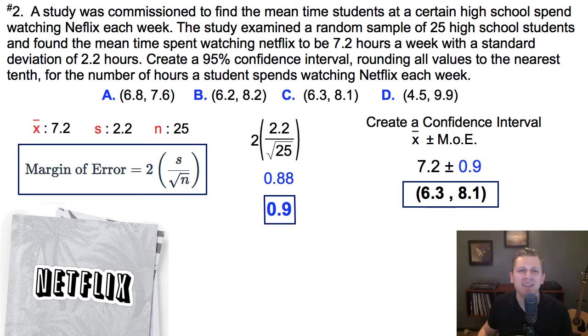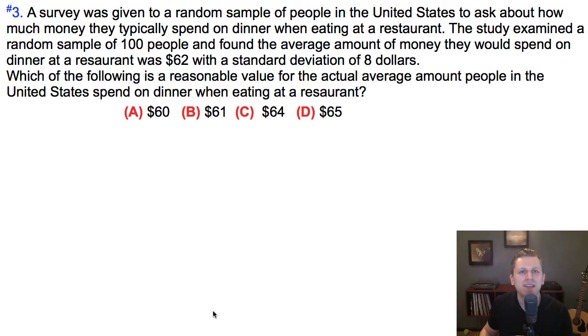Let's try another example. Problem 3 reads that a survey was given to a random sample of people in the United States to ask how much money they typically spend on dinner when eating at a restaurant. The study examined a random sample of 100 people and found the average amount of money they would spend on dinner at a restaurant was $62 with a standard deviation of $8. Which of the following is a reasonable value for the actual average amount people in the United States spend on dinner when eating at a restaurant?